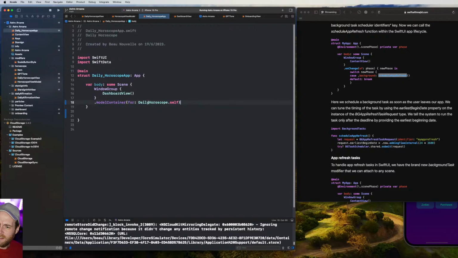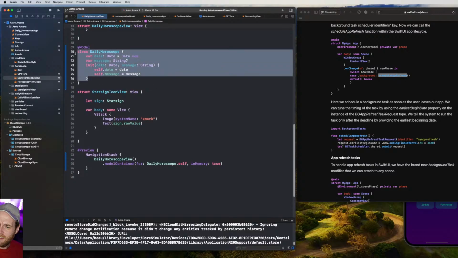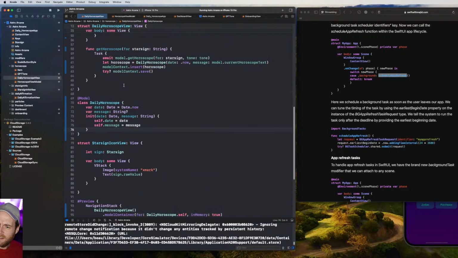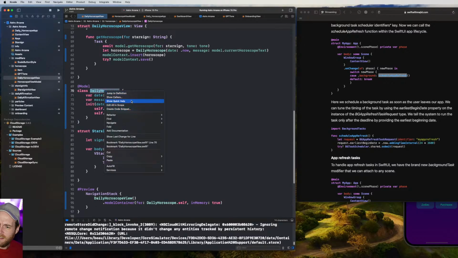Okay, so we've got our model container. It looks like we already did some work on the daily horoscope. So we've got the date, we've got a message here. So this is all ready for Swift Data, Core Data setup. So it looks like we got that ready to go. I'll see if we're using this anywhere.